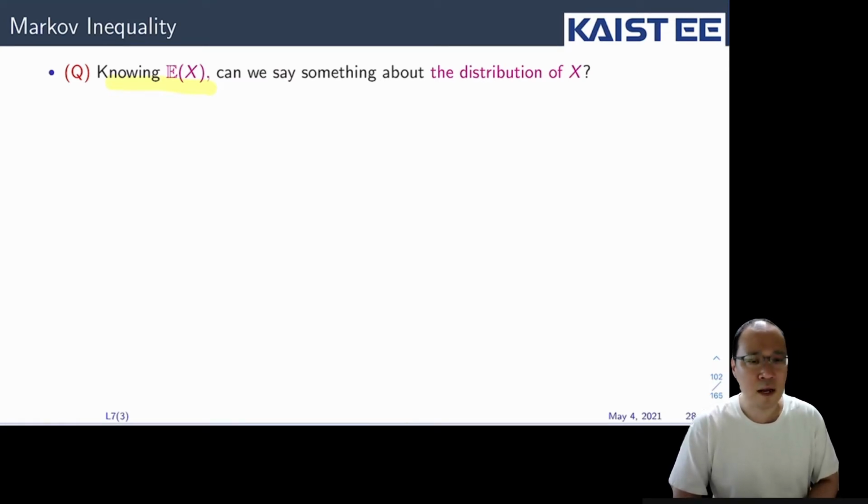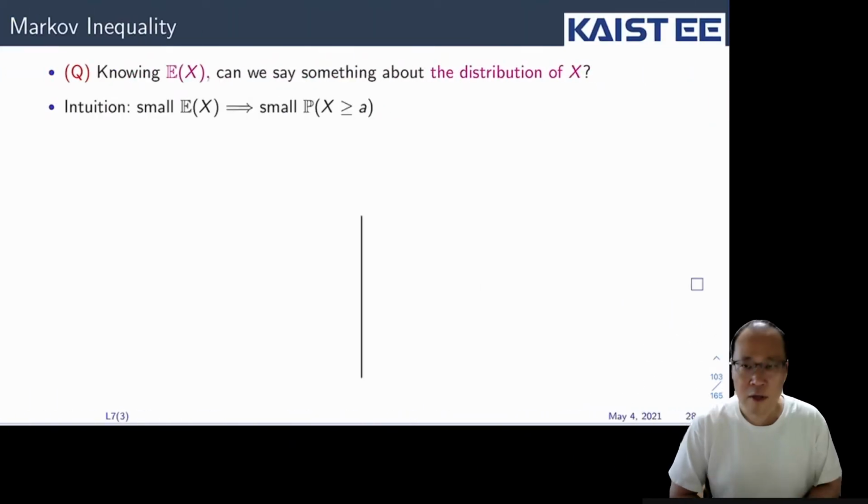Obviously we cannot know the exact distribution of X because we don't know it. But if we know the expectation, somehow we have a very rough estimate about the distribution. So the intuition is that as the expectation gets smaller, we're going to have a smaller probability of X being larger than some constant a, which is essentially the CCDF. Because this probability corresponds to the amount of probability mass that is larger than a.